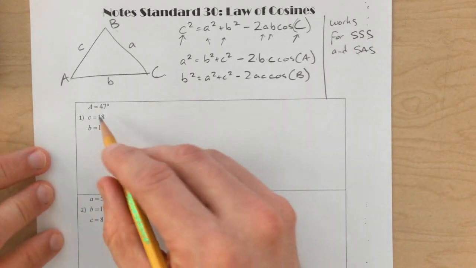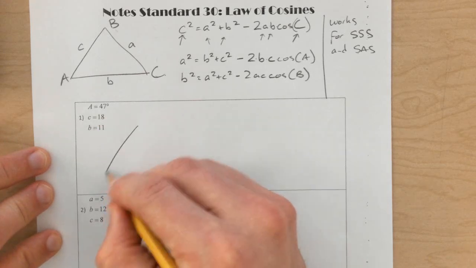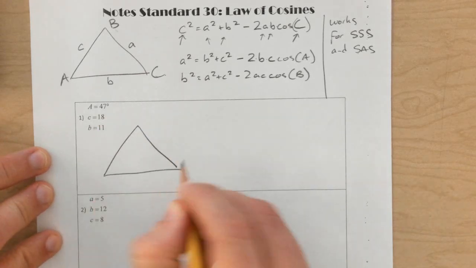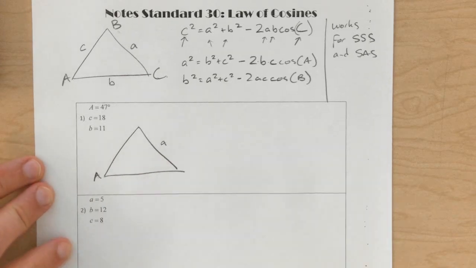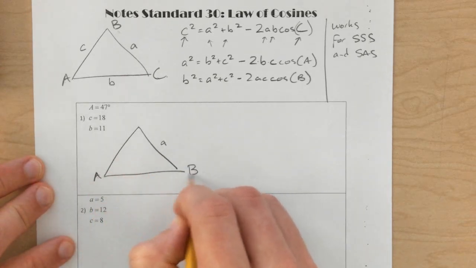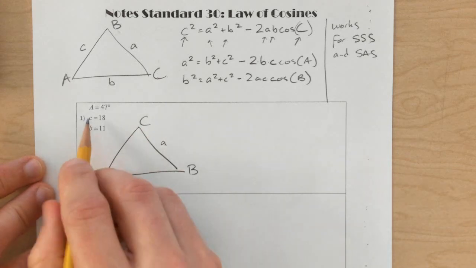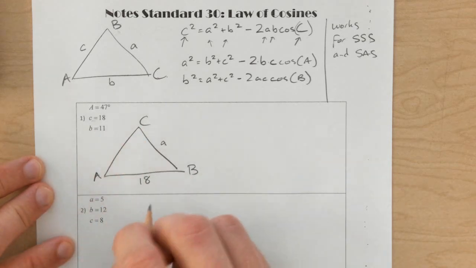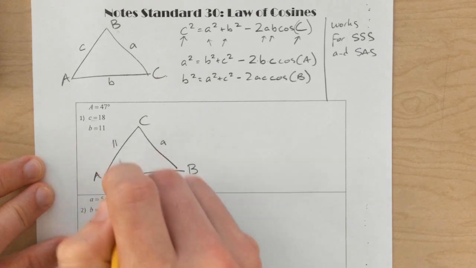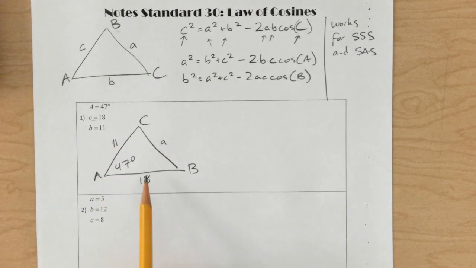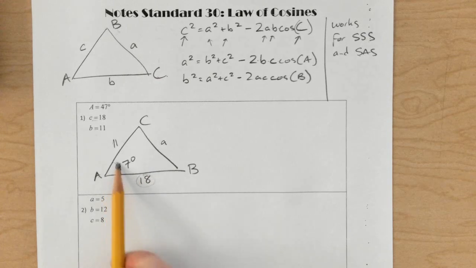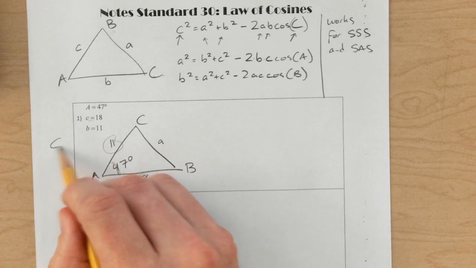If we look at number 1 here, we're going to draw our triangle. And it doesn't matter what order you put them in, so if I put angle A over here, it just means that side A has to be over there. And then this could be B and C, and so c is 18, that's got to be 18, and this has to be 11, and then our angle A is 47 degrees. So notice that we have a side, the angle in between, and a side. So this is a side angle side example.